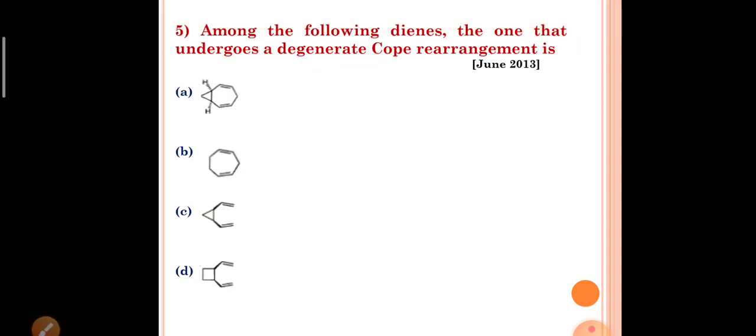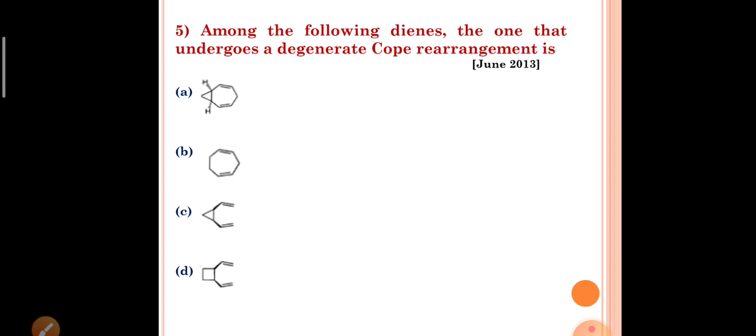Question number 5. Among the following dienes, the one that undergoes a degenerate Cope rearrangement. The most important sigmatropic rearrangements are the 3,3 process involving carbon-carbon bonds.